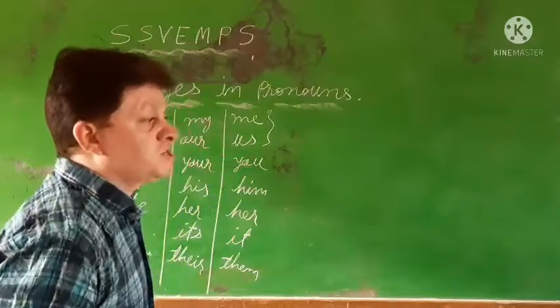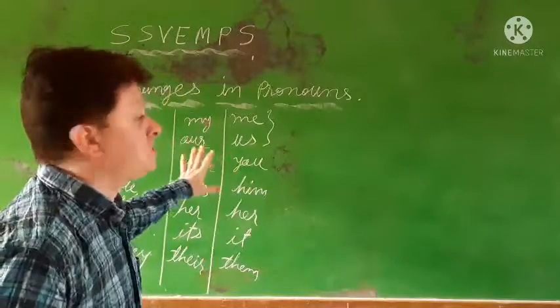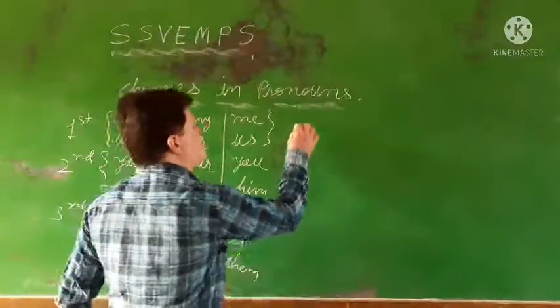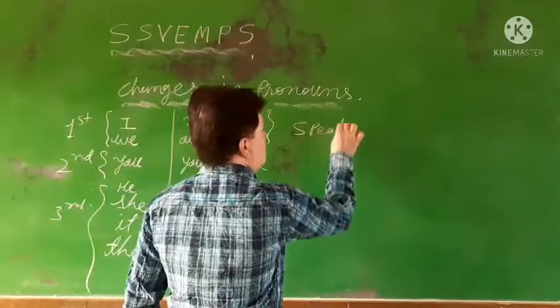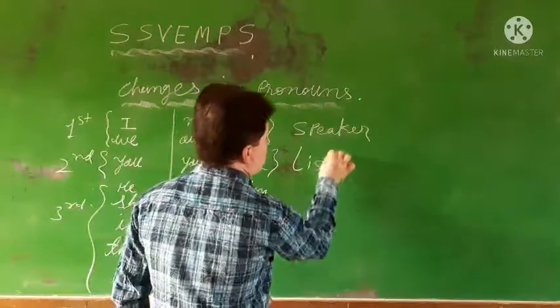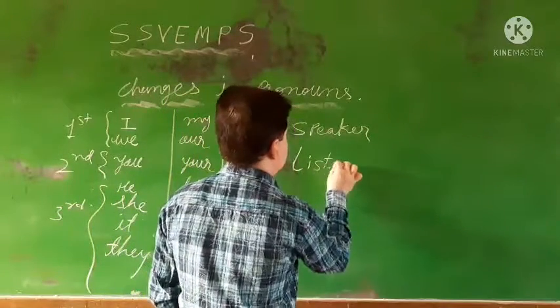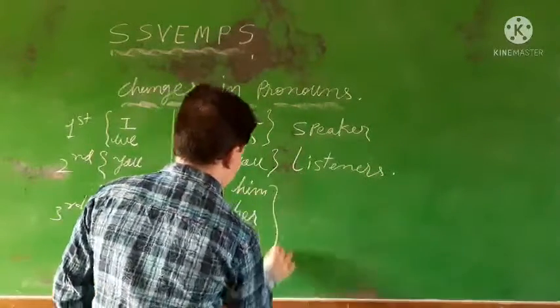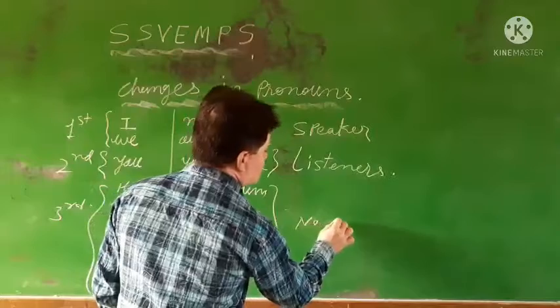The pronoun of the first person is to be changed according to the speaker, and the second person according to the listener. The third person stays as it is, no change.